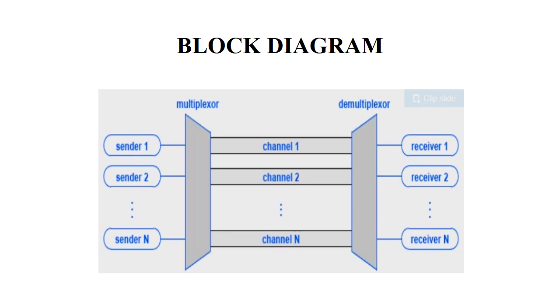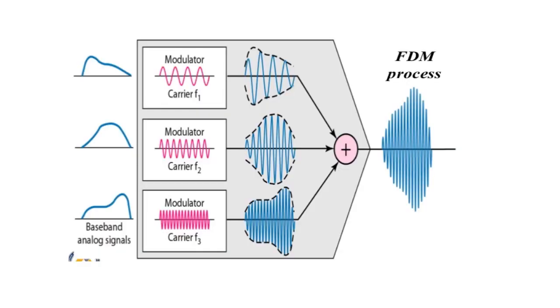At the receiving end, these filters connect to the common channel and separate the message signals on the basis of frequency occupancy. The original message signals are recovered by the individual demodulators and passed to the receiver side. So here is the FDM process.